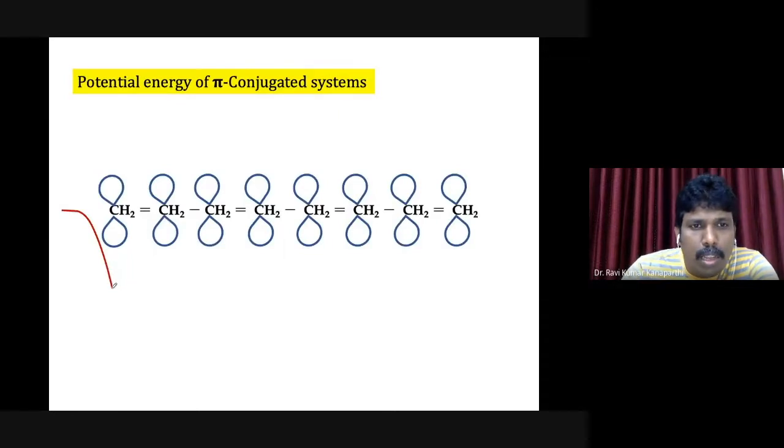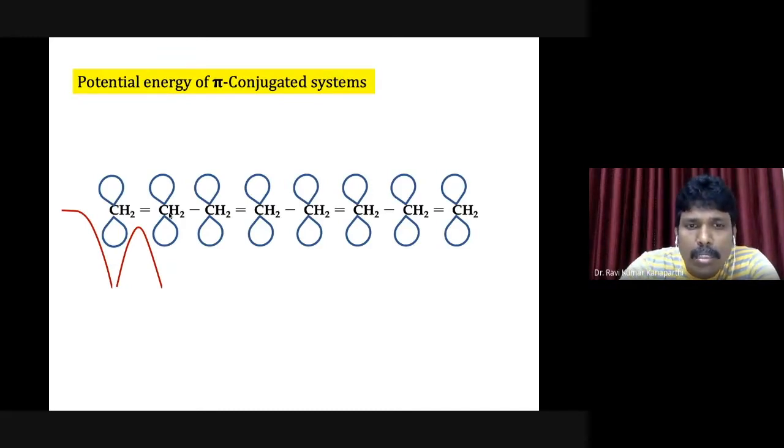Suppose it travels further in this direction. What will happen? As it travels in this direction, its potential energy is going to increase. Why? Because here there are some other atoms. Of course, this is basically a bond. Here there is nothing, so its potential energy increases from the maximum negative value, and then it will decrease again as it approaches carbon atom number 2.